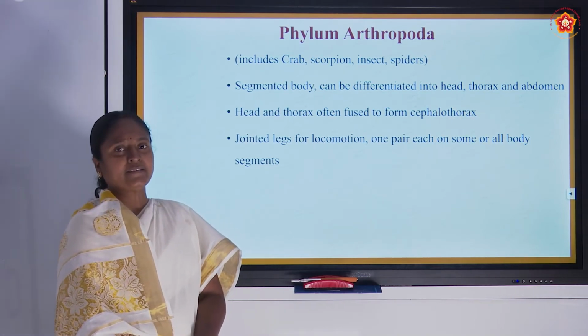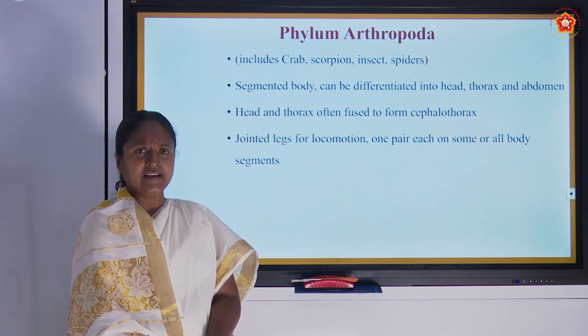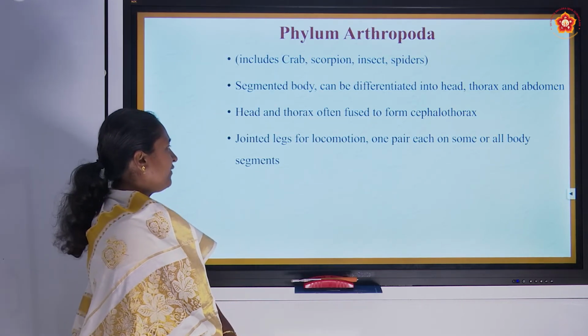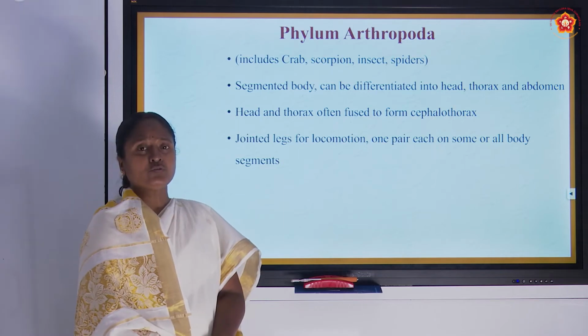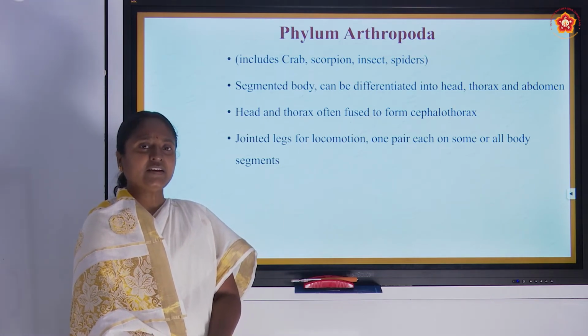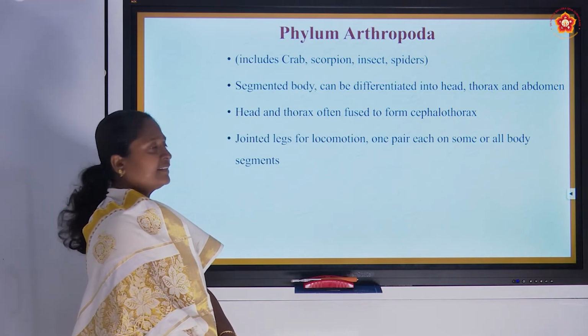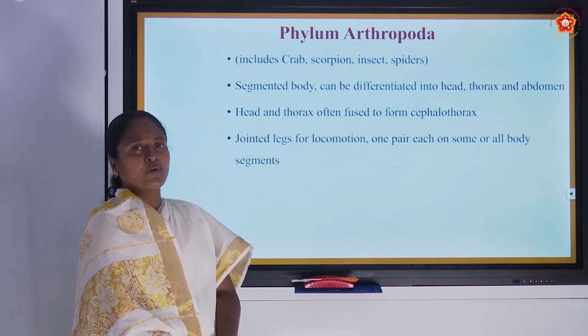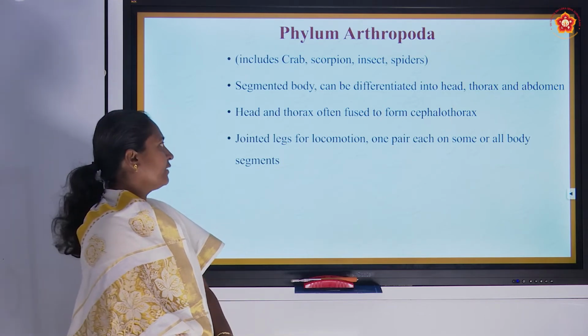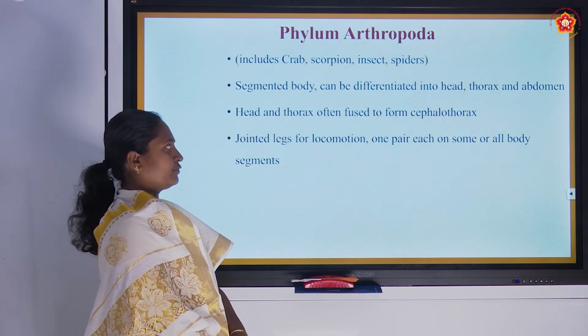From that name itself we know they have legs with many attachments, and the jointed leg is used mainly for locomotion, but in different organisms it has different functions as well. As in honeybee, it will store the pollen, it has a pollen basket and pollen brush present in it. So, it has various other functions also.